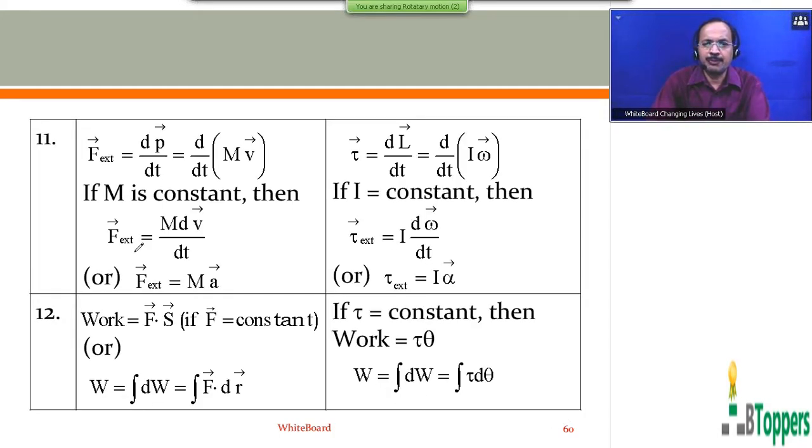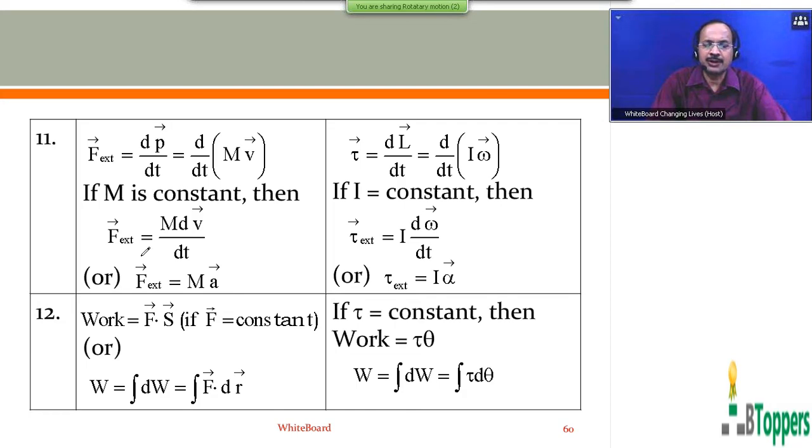So for a rigid body in pure translatory motion, we can write the resultant of all the external forces acting on the body is equal to dp bar by dt, or d by dt of m v bar. P bar you can write as m v bar. M is the mass of the body. The mass of the body is a constant, and velocity v bar may be changing with time.